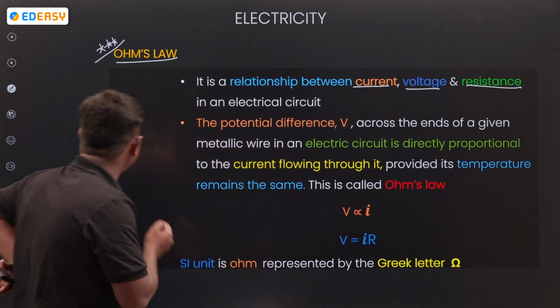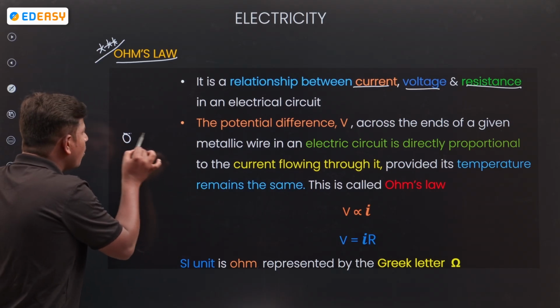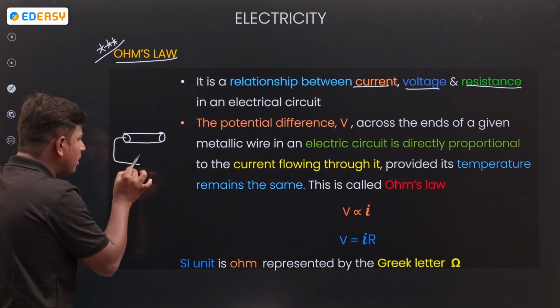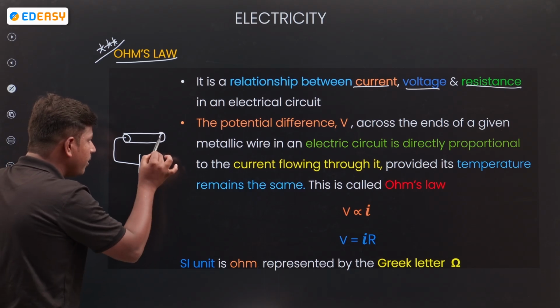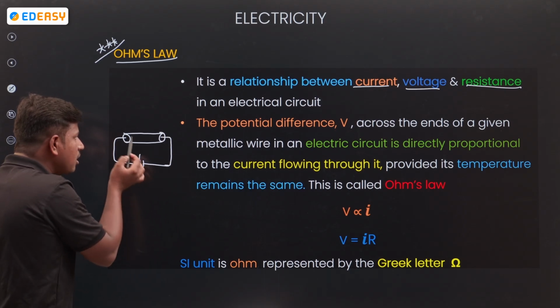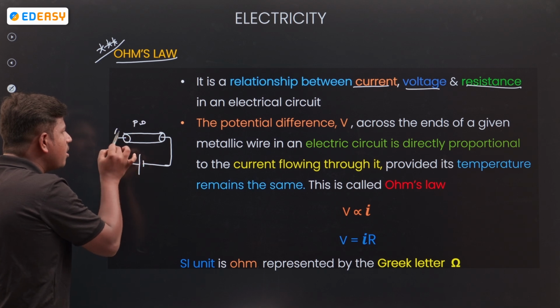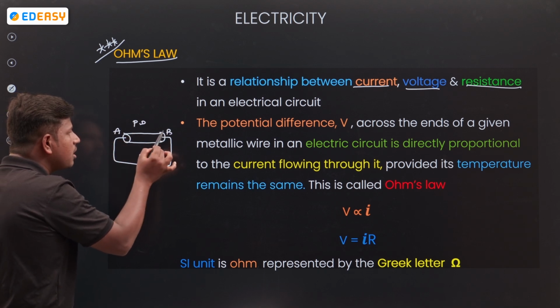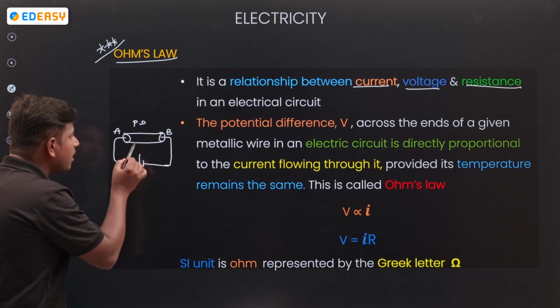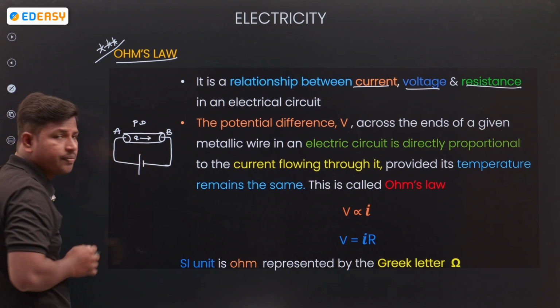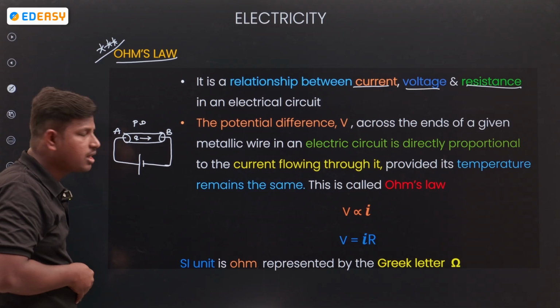For example, I am taking one conductor. Let's connect it to the battery. When connected to the battery through the circuit, a potential difference will be there. At A one potential, at B another potential will be there. Current is passing, charge is passing through the conductor.